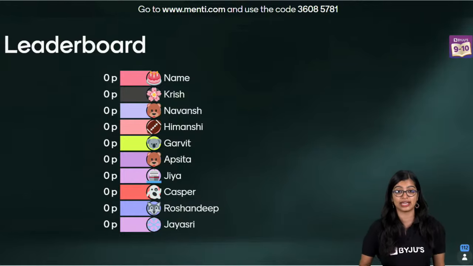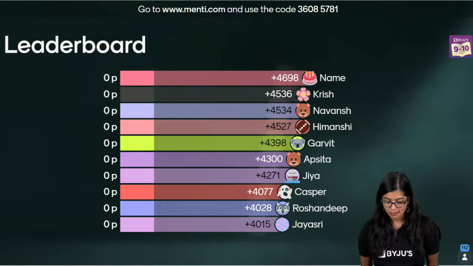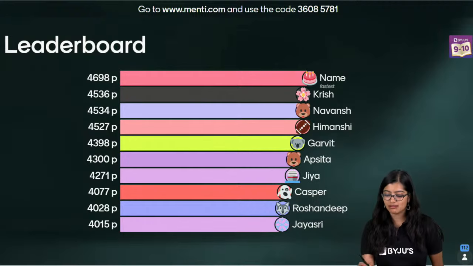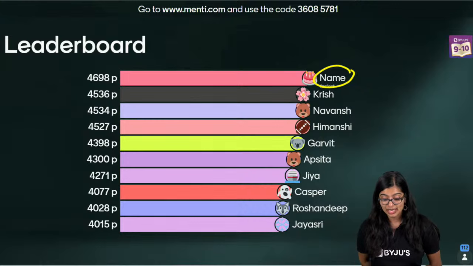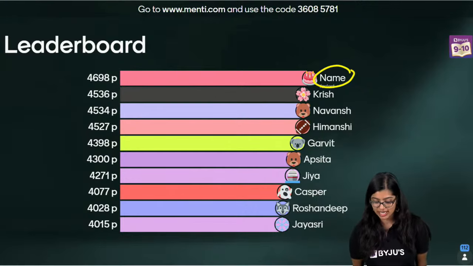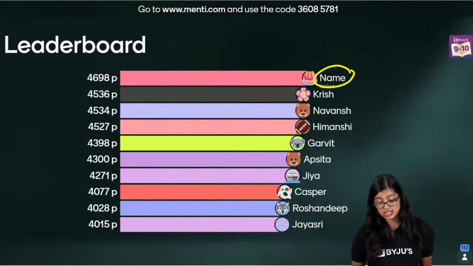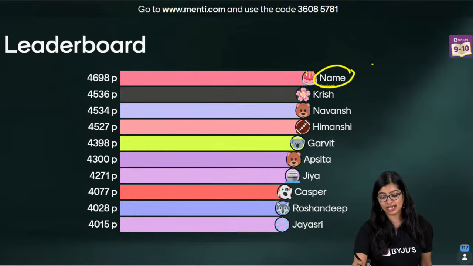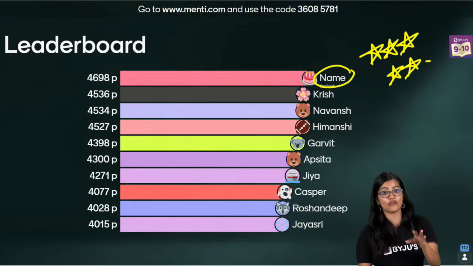Now, before we go to the next question, let's have a look at the leaderboard after the first 5 questions, right? Yes, let's have a look. Somebody who forgot to tell their name or has written their name as name is the fastest, followed by Krish, Navansh, Himanshi, Garvit, Apshita, Jia, Casper, Roshandeep and Jayashri. Well done everybody, well done. I will give you 5 stars for your amazing performance and 5 stars to all of you.